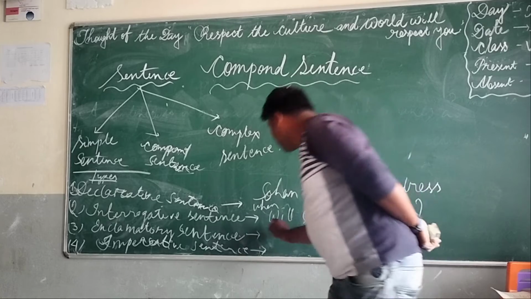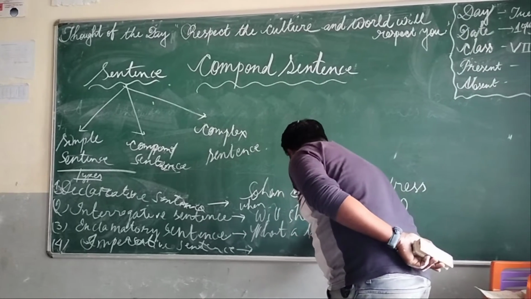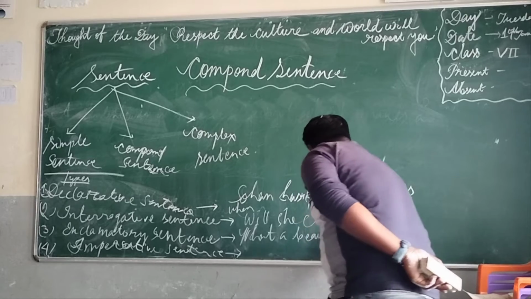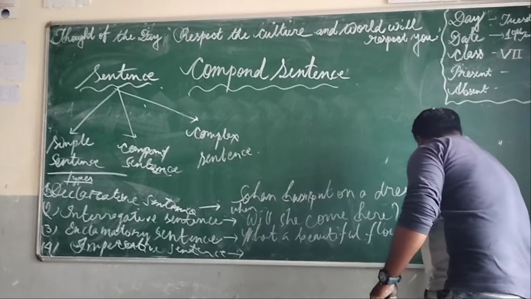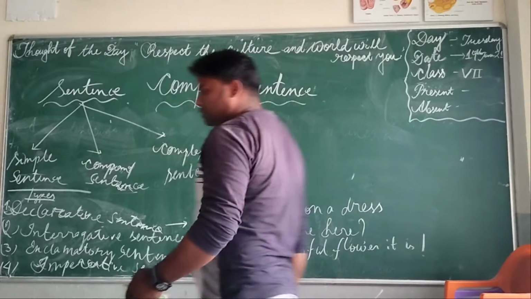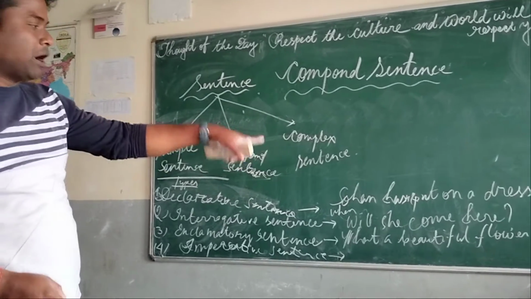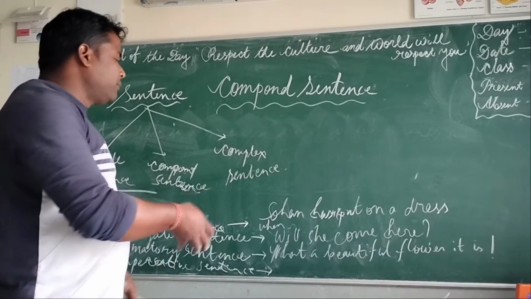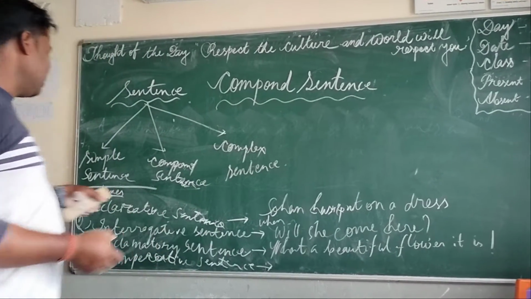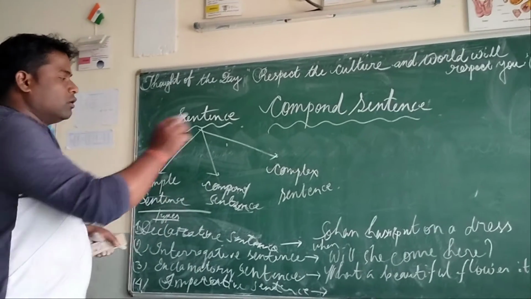Then we will see the exclamatory sentence. Also you have known: what a beautiful flower it is, with an exclamation mark. So this is an example of an exclamatory sentence. What a beautiful flower it is, and how clever that boy is. We can also use what and how in exclamatory sentences, and in the last we use an exclamation mark.